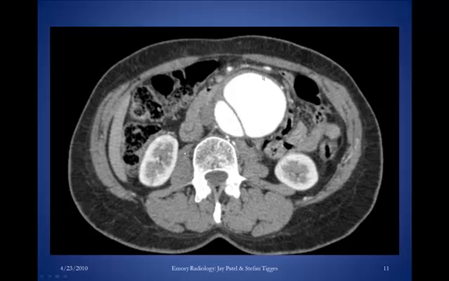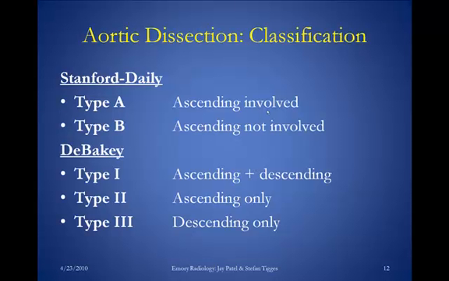Here is another scan of a Grady patient, we're going through the level of the abdomen, and he's having abdominal pain, not acute tearing onset of chest pain, but we got a CT with contrast to evaluate what's going on, and we know we're in the abdomen because we're seeing the kidneys enhancing here, we're seeing the liver here, and we're seeing this large aorta here in the abdomen with a line right through it, the intimal flap, and two different lumens. So this is the classic appearance of aortic dissection on CT scan.